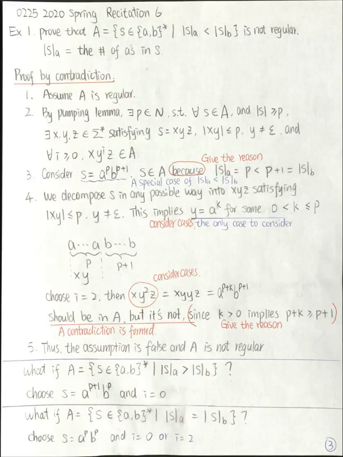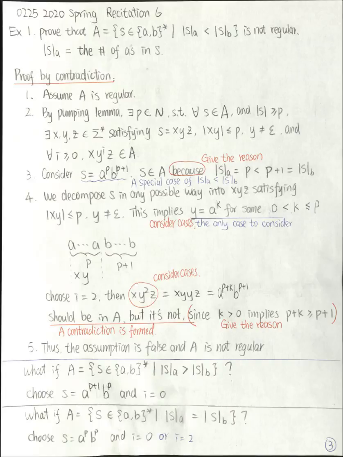In this step, we decompose S in any possible way into X, Y, Z, satisfying these two conditions. The length of X, Y is less than or equal to P, and Y is non-empty. Now we need to consider cases, because we say we decompose S in any possible way. So we consider all cases of decomposing S.